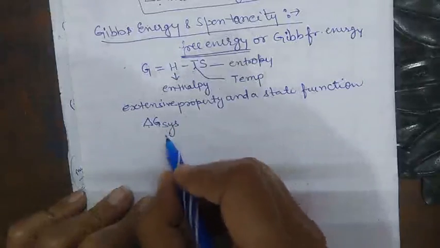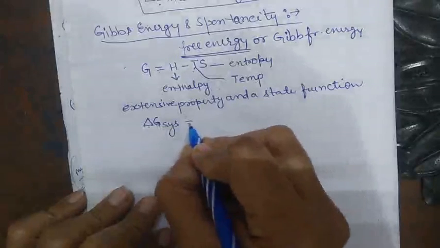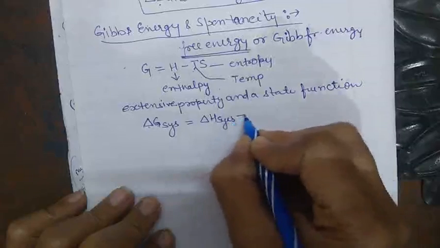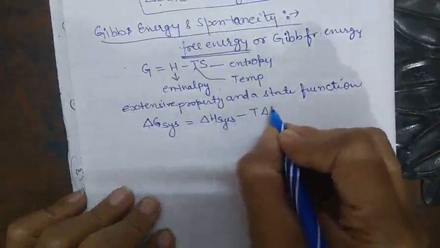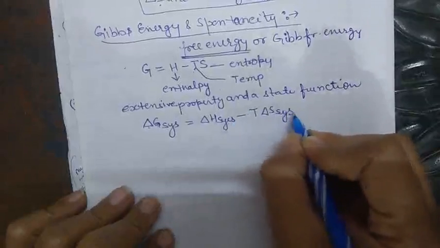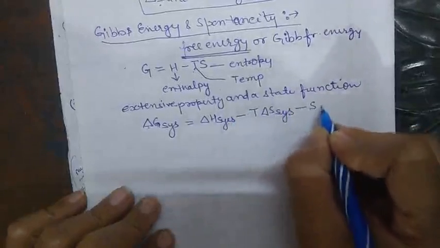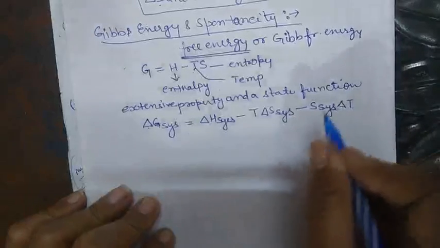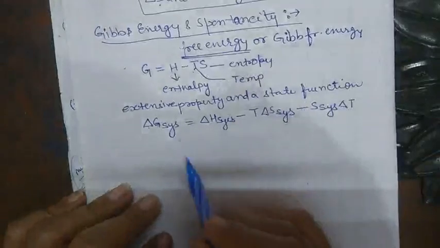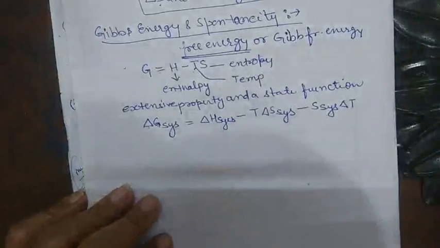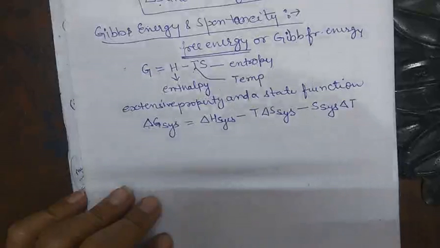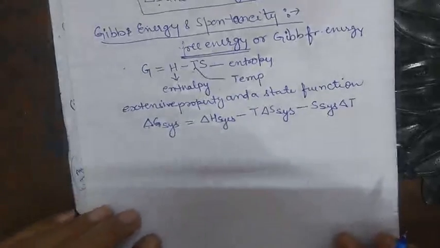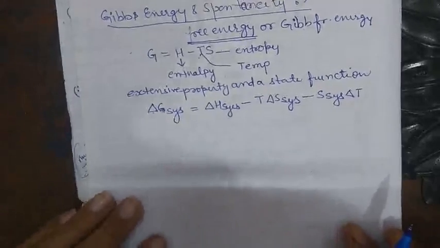It can be represented as delta G system equals delta H system minus T delta S system minus S system delta T. So this is the expression to represent the Gibbs function or the Gibbs energy.